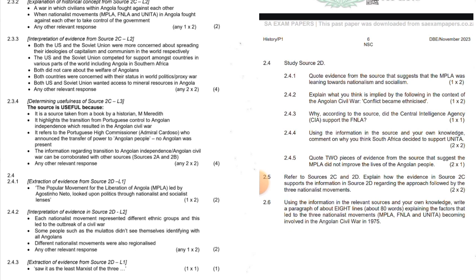2.4.3, why, according to the source, did the Central Intelligence Agency, the CIA, support the FNLA? Why? It saw it as a list of Marxist of the three.